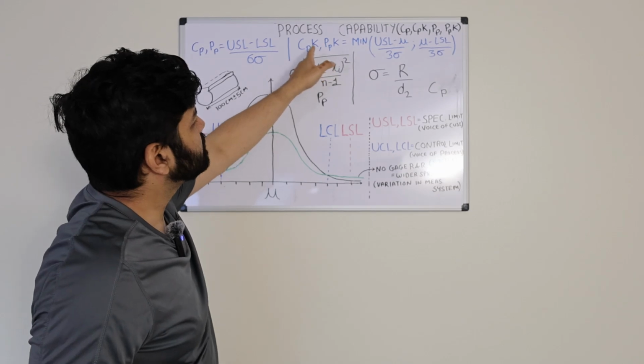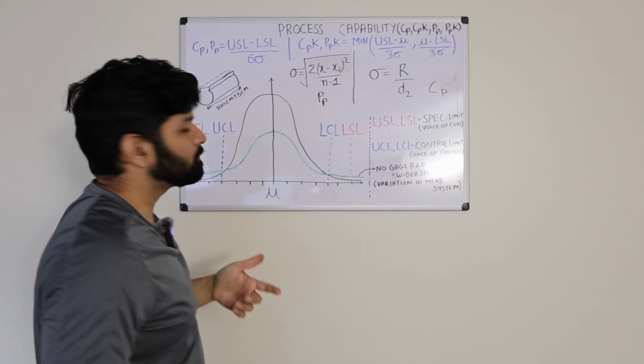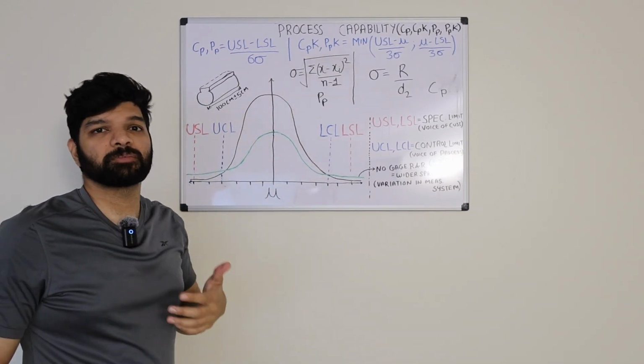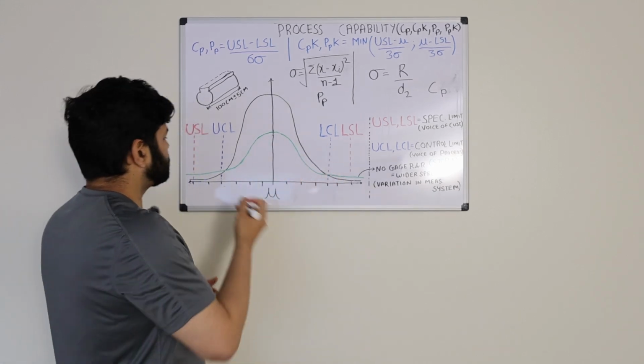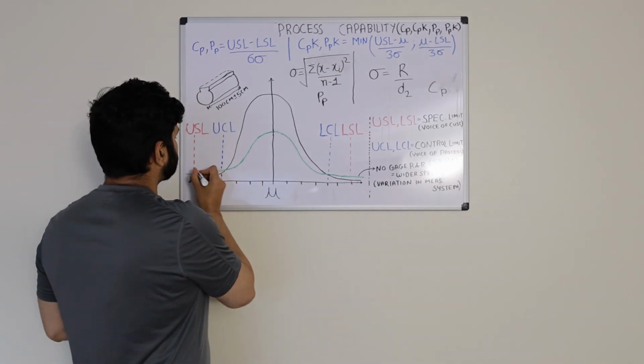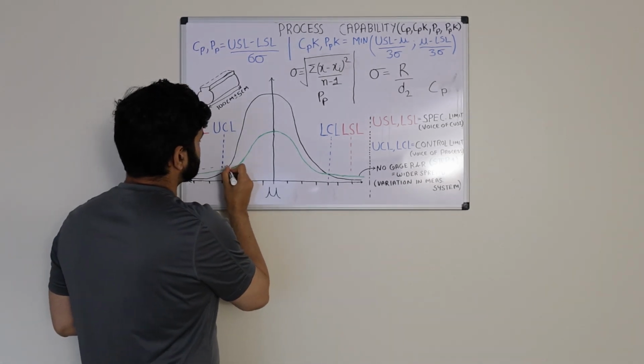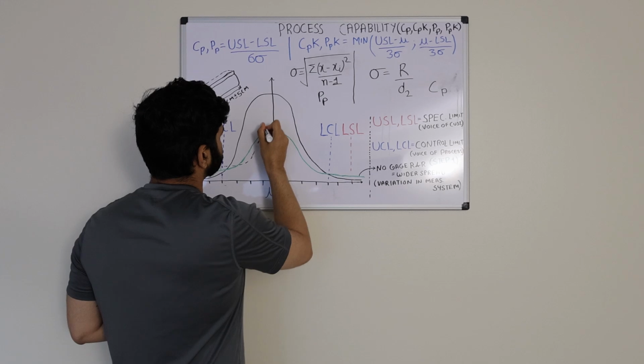And essentially the Cpk and Ppk values are what we calculate when the data is not centered, there is a shift. So if the histogram for that one is something like, I'll try to make it.